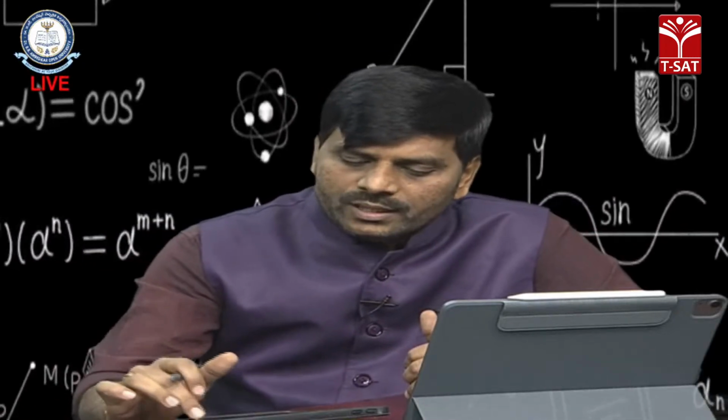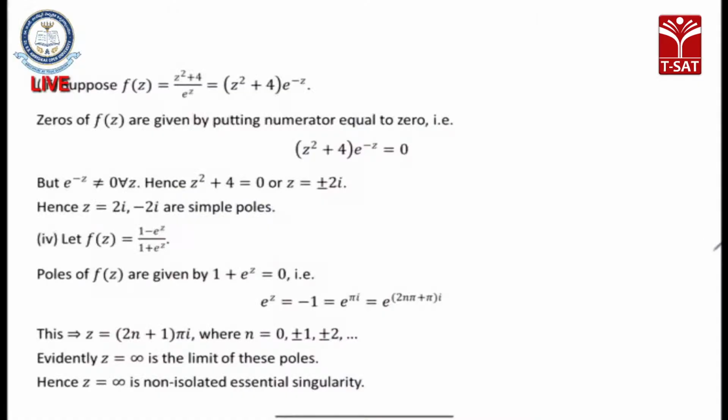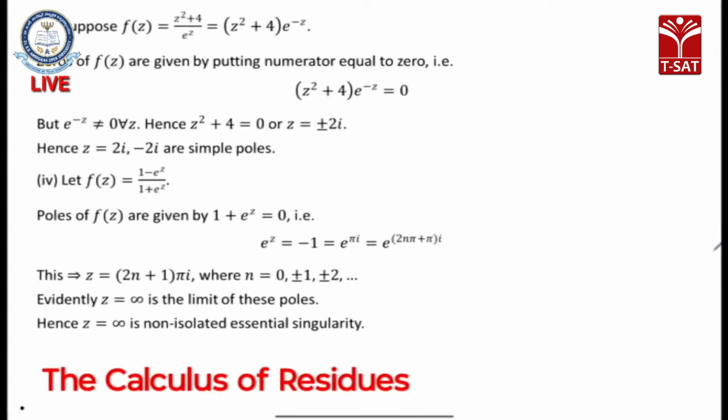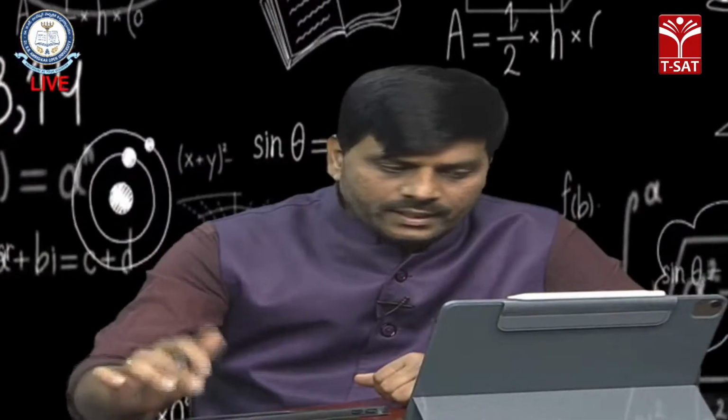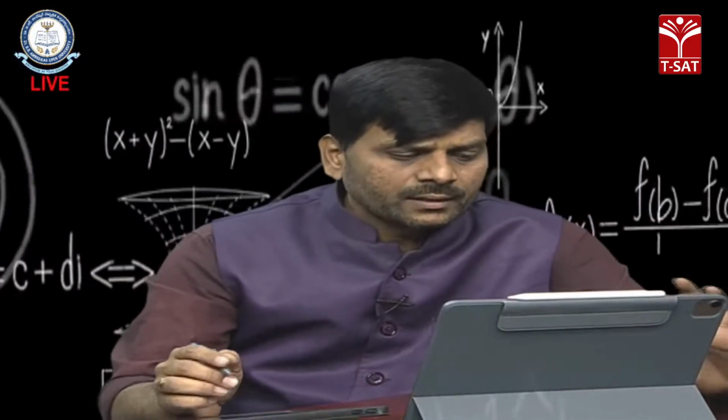Now, continuing with our PPT, these are the problems. Similarly, the next, third one is f of z equal to z square by 4, z square plus 4 by e power of z. Then f of z has plus or minus 2i as simple poles. Similarly the fourth one, 1 minus e power of z by 1 plus e power of z. Here also the denominator value should be equal to 0 to get the singularities, so 1 plus e power of z is equal to 0.